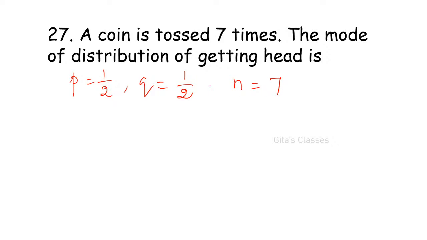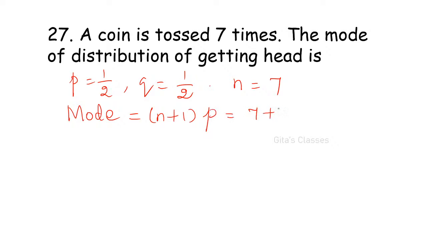Mode is equal to, formula. The mode of this distribution is the mode of binomial distribution. I have given some problems also. Dinesh, 4 is correct. Very good. What is the formula? (n plus 1) into p.